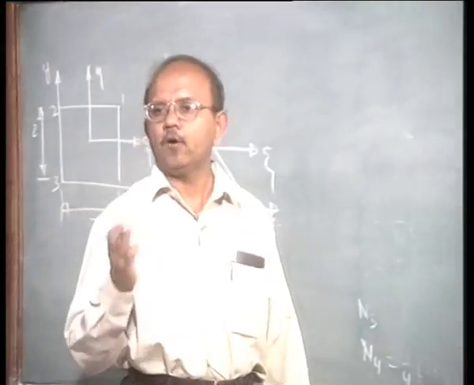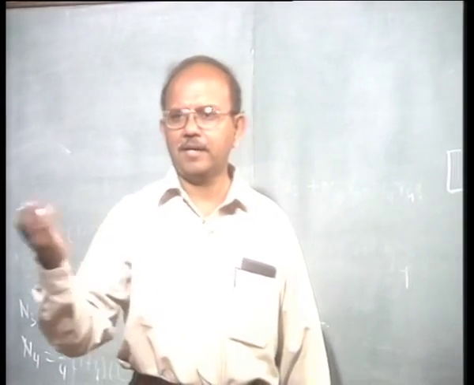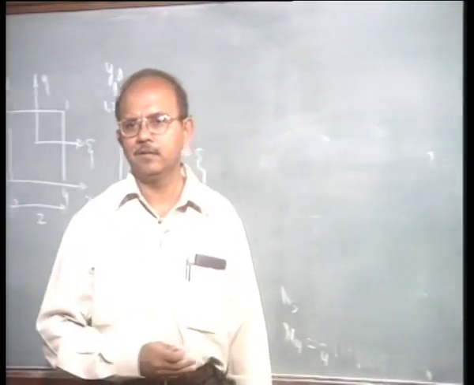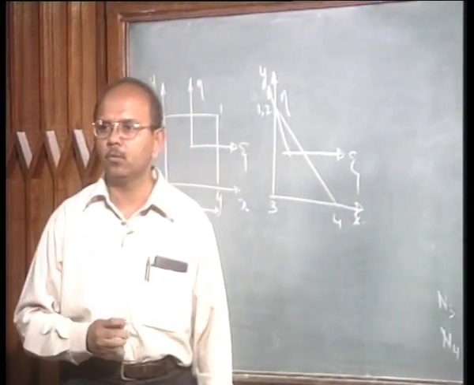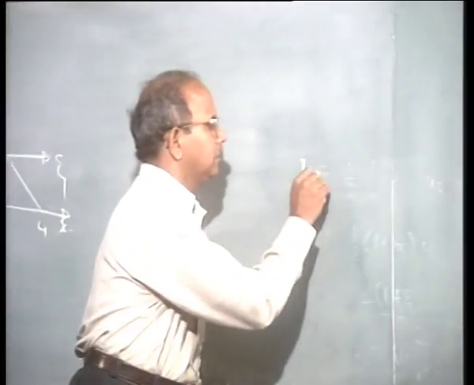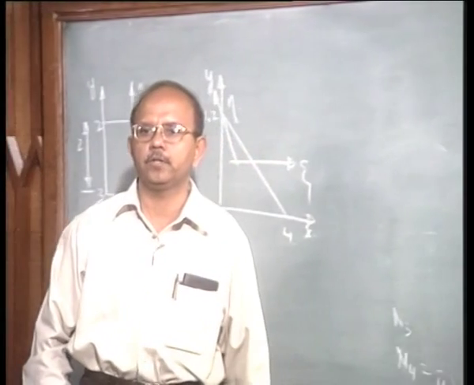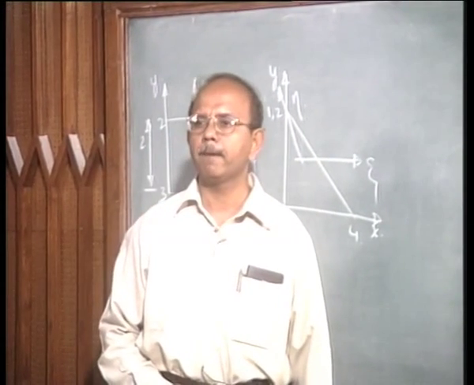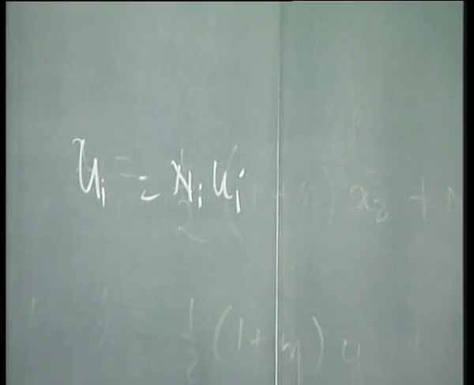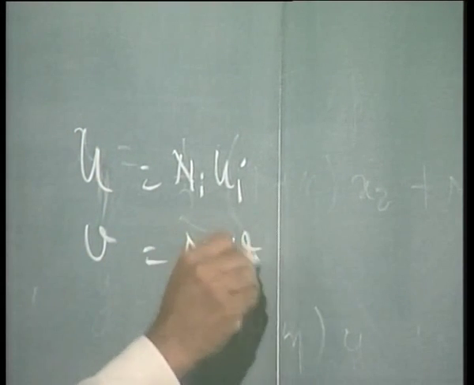I am going to now write u in terms of Ni ui and v in terms of Ni vi, right. Sigma is implied because of the repeated index, so u, v is equal to Ni ui, Ni vi.